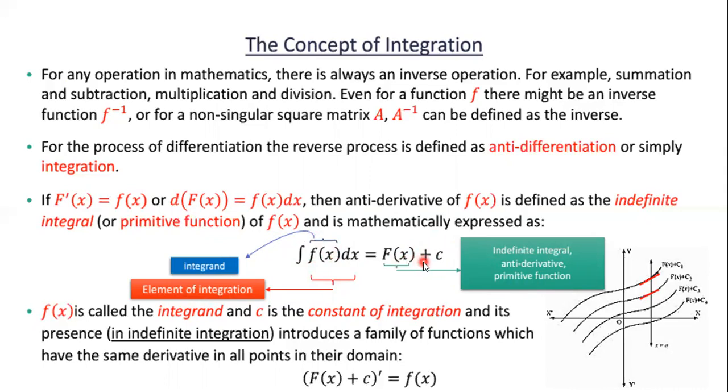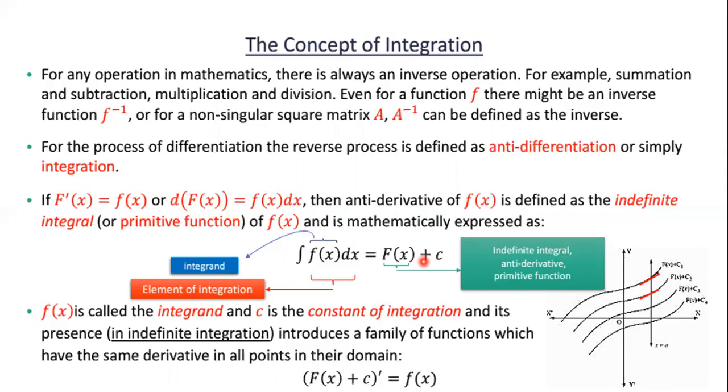Because boys, we know that the differentiation of x square is 2x, but the integration of 2x is x square plus c, because we know that the differentiation of x square plus 2 is 2x, and x square plus 3 also gives 2x.